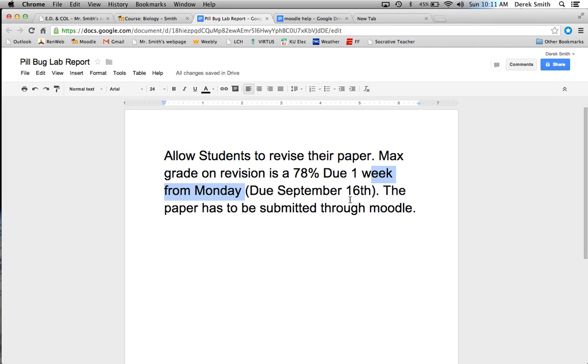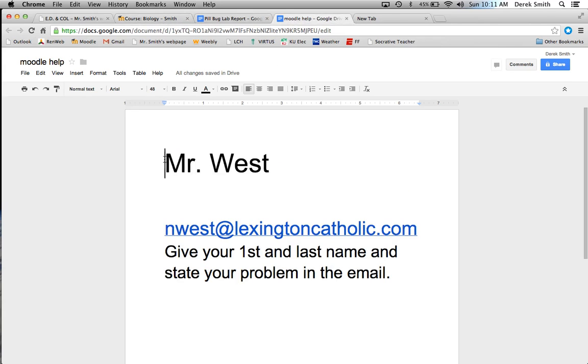So real quickly, if they can't log into Moodle, you need to contact Mr. West. You need to email him, and here's the email address. Have the student give first and last name and state the problem in the email. Be as specific as possible: why I can't log in, it won't let me reset my password.